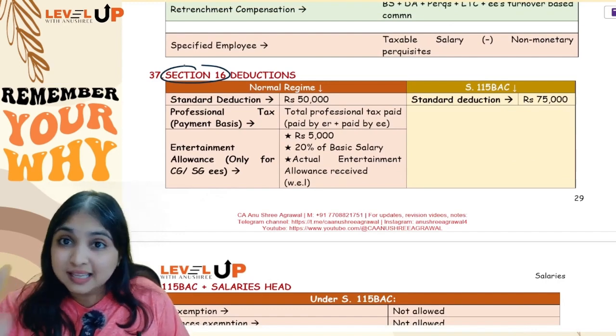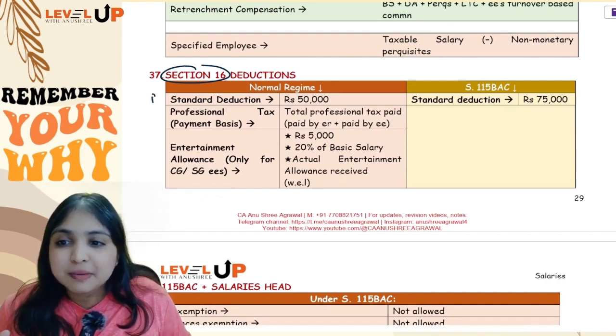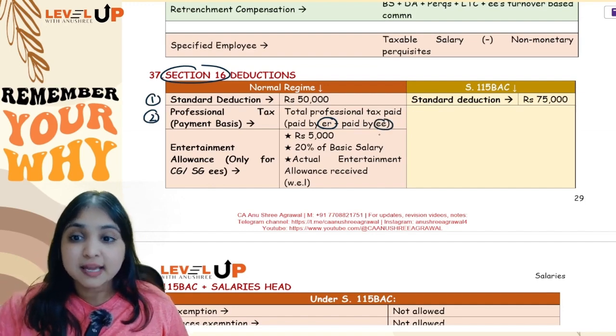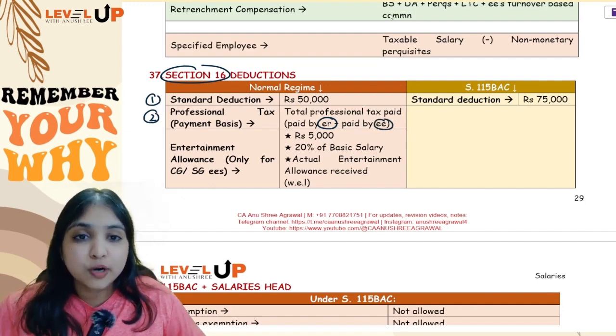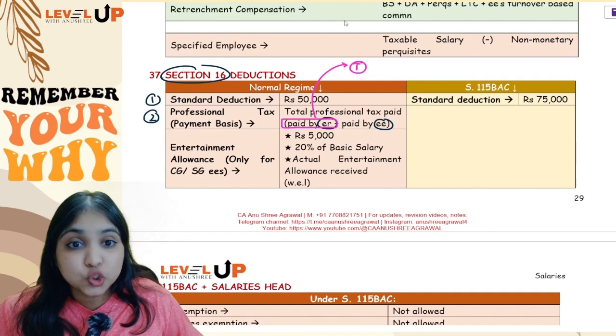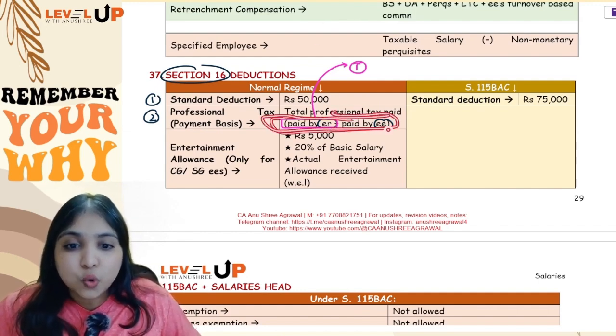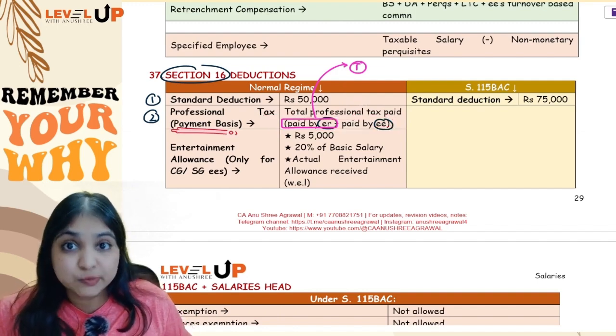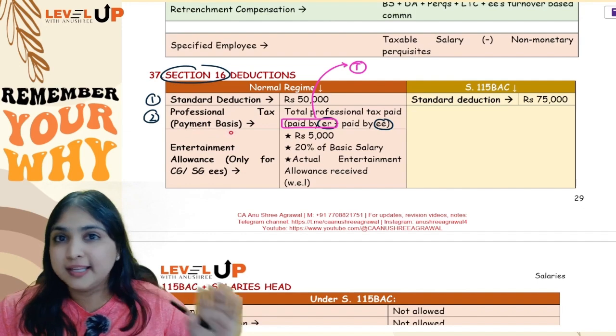Now totally there are 3 section 16 deductions. Number 1, standard deduction 50,000. Number 2, professional tax, which is total professional tax, whether paid by employer or by employee. Whatever amount of professional tax is paid by employer, to that extent the professional tax will be taxable. But the total professional tax, whether paid by employer or employee, will be allowed under section 16 on payment basis, which means it should be actually paid, only then it will be allowed.